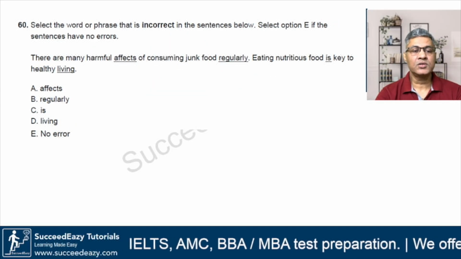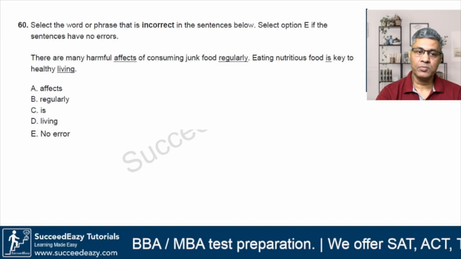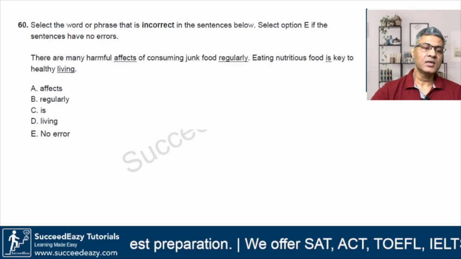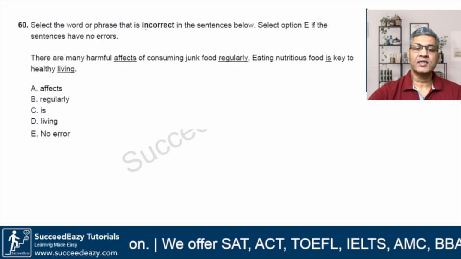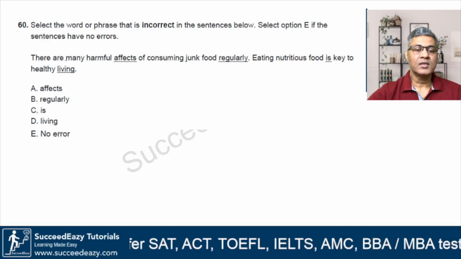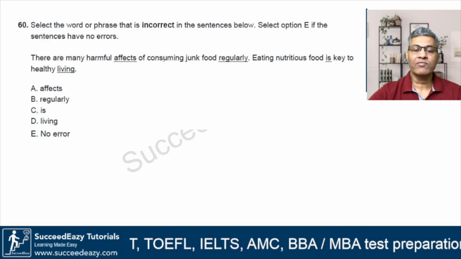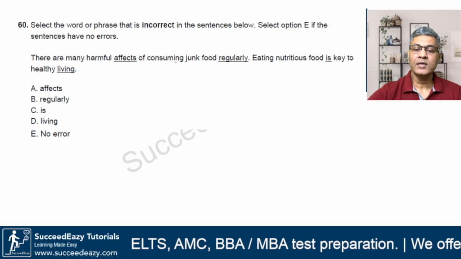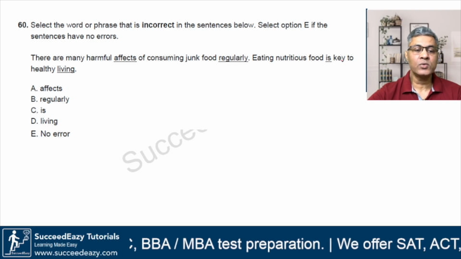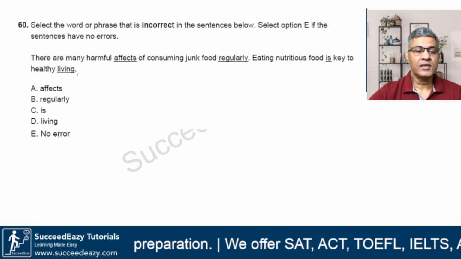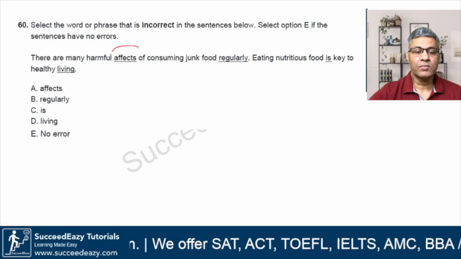We come to the last question of this sample paper, that is question number 60. Select the word or phrase that is incorrect. All right, same kind of question. There are many harmful effects of consuming junk food regularly. Eating nutritious food is key to healthy living. All right. Now look, at the very outset, it looks that the problem is here.